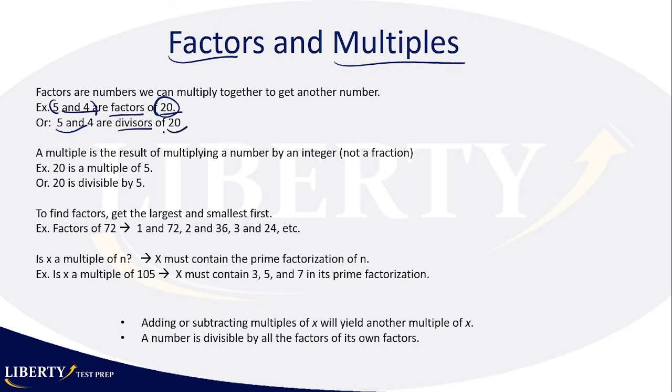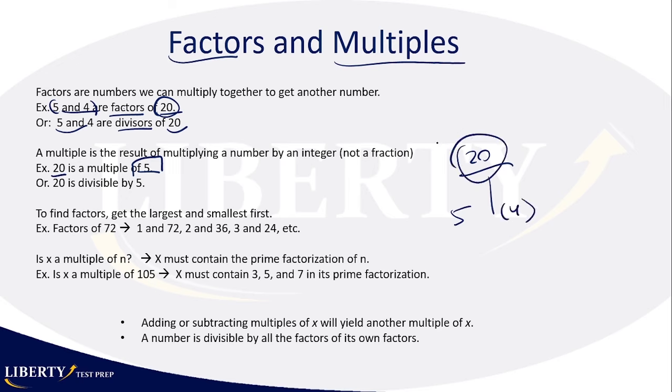Okay, now the multiple is the same relationship, just being looked at from a different perspective. So 20 is a multiple of 5. Why? Because if 5 is a factor of 20, then 20 is a multiple of 5. Why is it a multiple? Because when you multiply 5 times something, in this case times 4, you get 20.